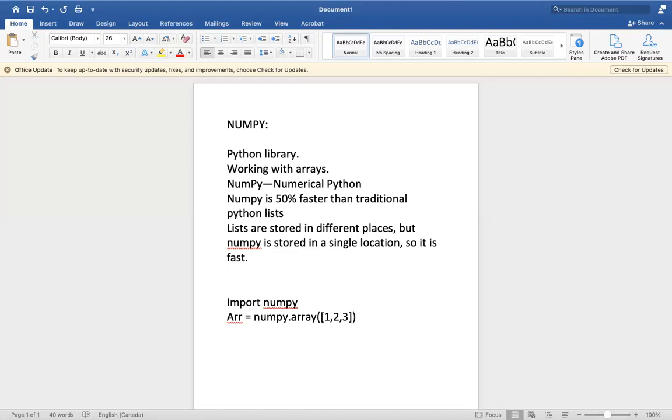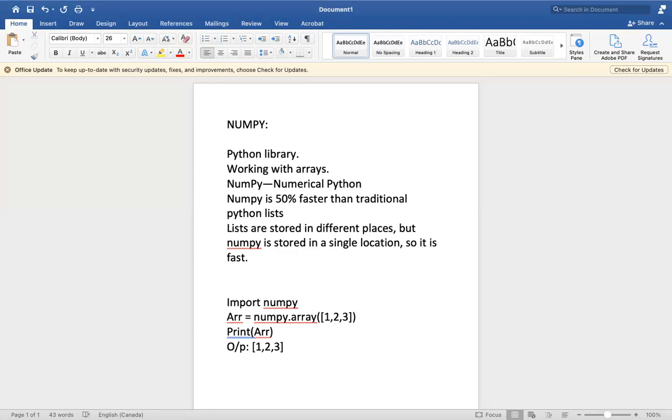So we import numpy, we declare an array, and now we are going to print the array. What output will you get? You will get 1, 2, 3. It's similar to arrays, but we are just importing the numpy library. The main importance is that it's much faster than arrays or traditional lists, at least 50% faster.